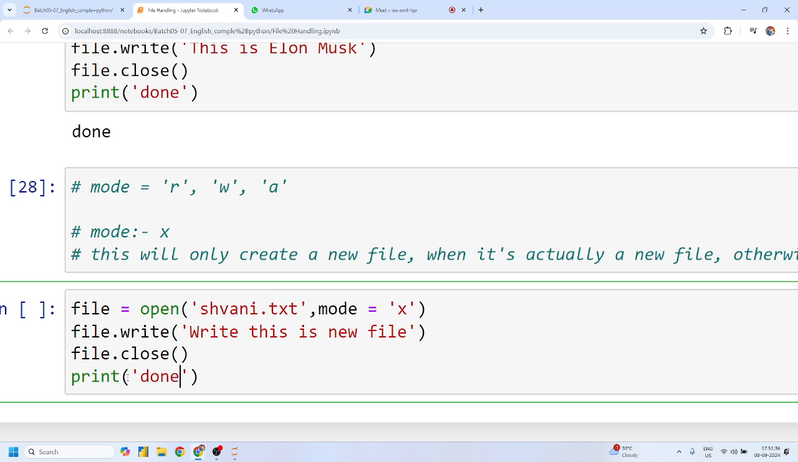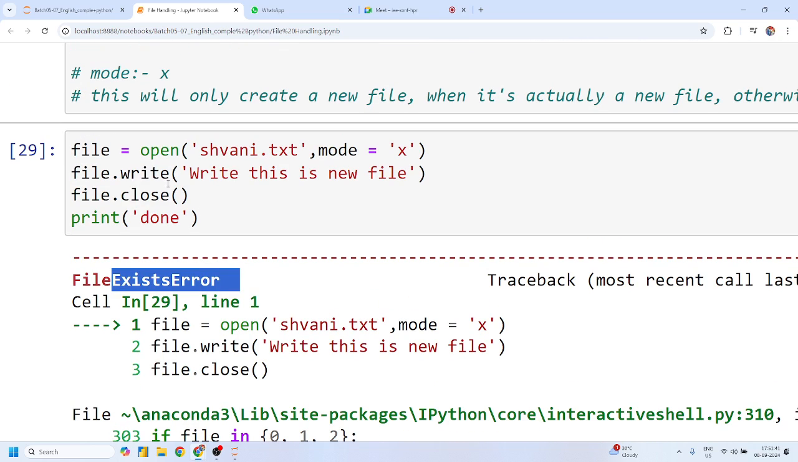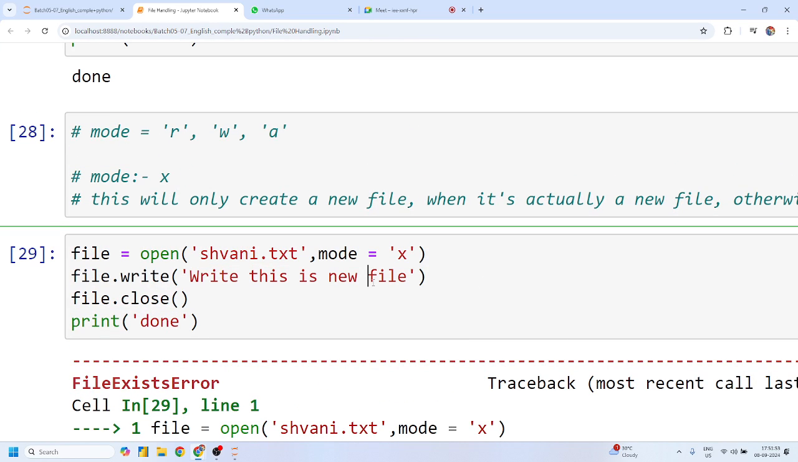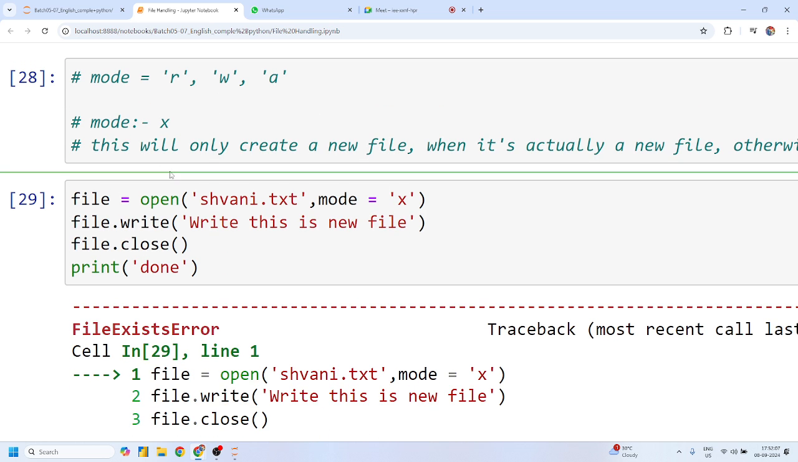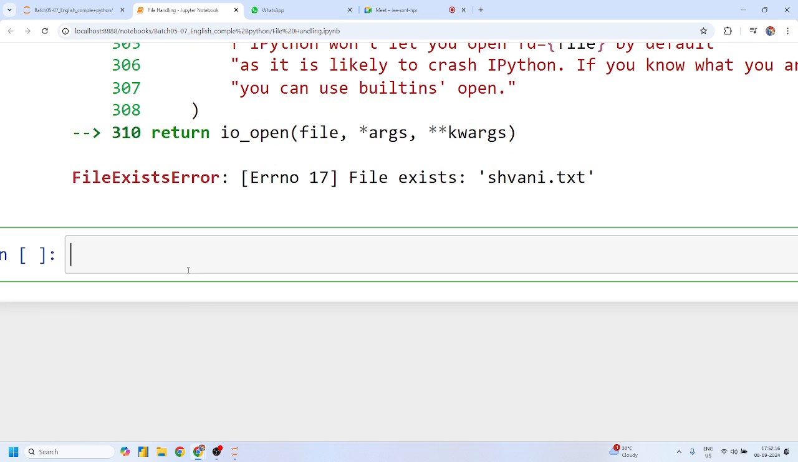Let me just write a done message, and I get a file exists error. This error comes automatically because this file already exists. It says error number 17, file exists, and shivani.txt already exists. So this is a safe mode to open any new file, in case I am not aware whether the file already exists or not. Now we have learned so far the different modes: read mode, write mode, append mode, and X mode. Any doubt as of now?